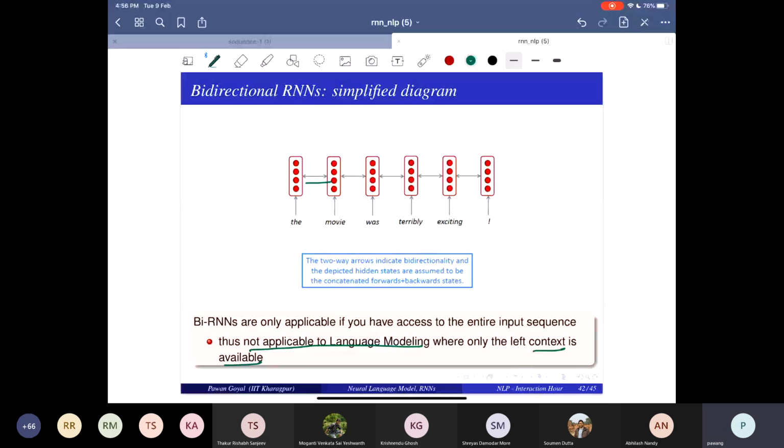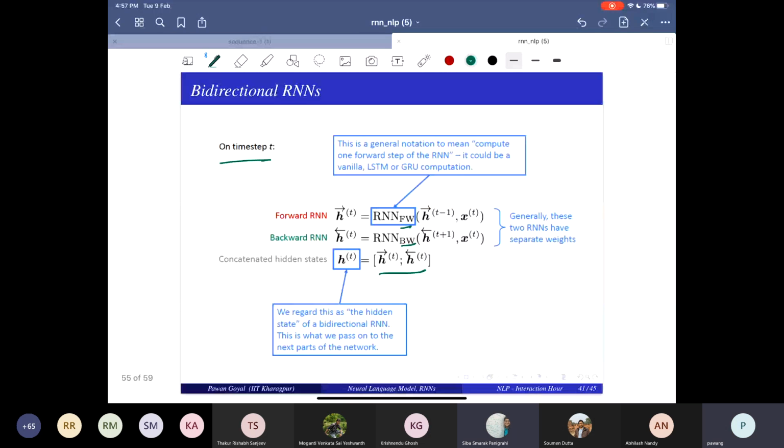Now there is one more question. How exactly does backpropagation work in this bidirectional model? A loss function comes in and it is distributed to both the W forward and the W backward. You see you have a very clear distinction. Your HT is a concatenation of two hidden states.